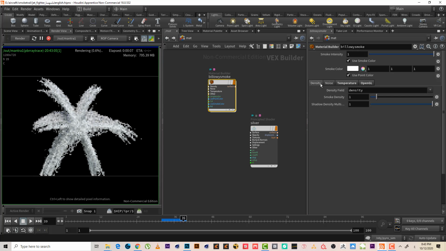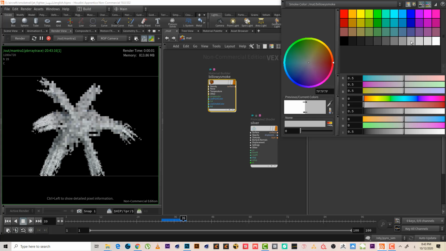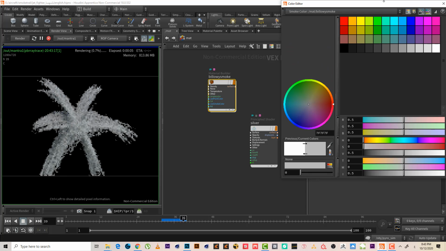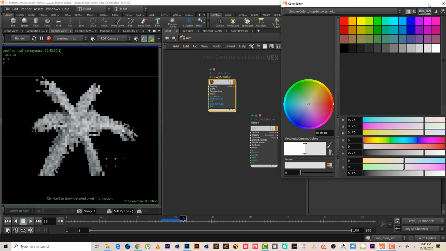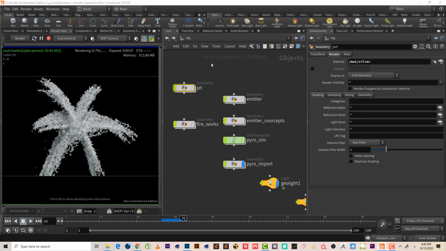Second, maybe I can give it a little more dark color, maybe something like this. A little lighter. Okay, maybe something like this. Then let's go back to the object.